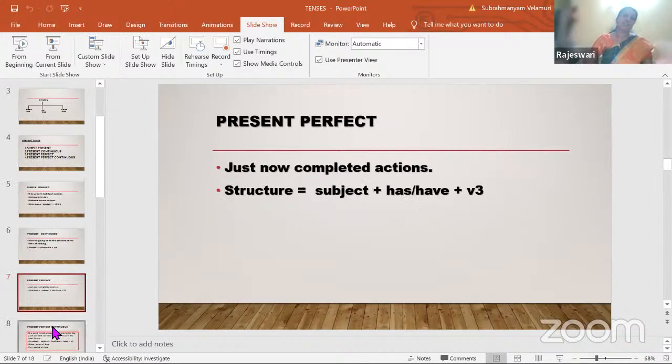The next one is present perfect. Just now completed actions. Where is the cat? Just now it has been seen running out of the house. Just now. So just now is also called immediate past. You call such actions immediate past. Just now completed actions, "just now" is said only in primary sections, by very small children. But as you grow up, it is immediate past.